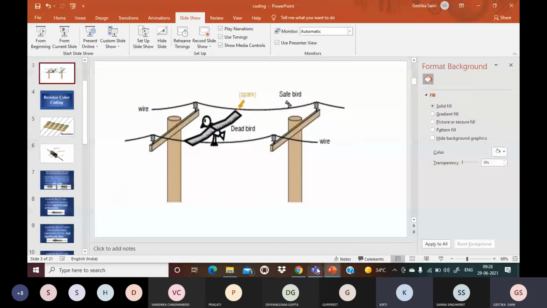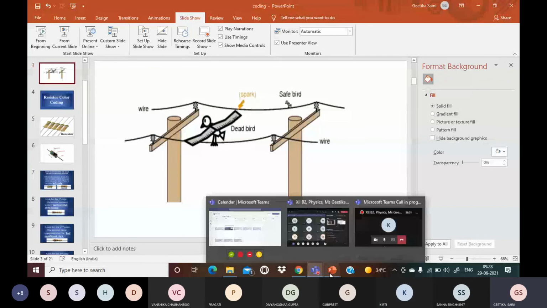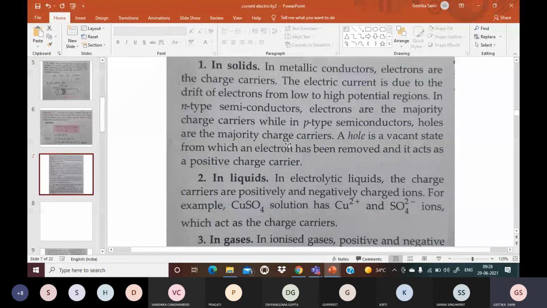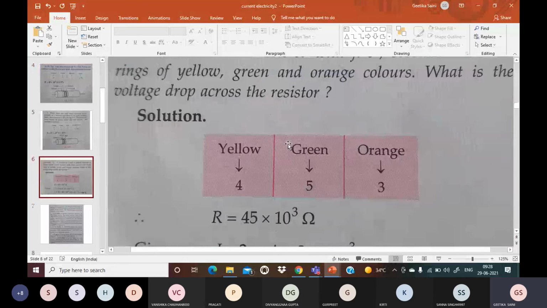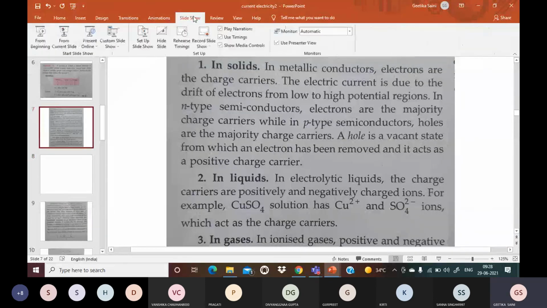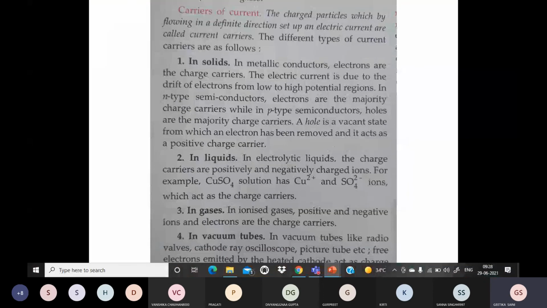So now let us discuss the next concept, that is current carriers. What is the meaning of the word carrier? Carrier means that which carries, like a carry bag. In our daily life we carry something.